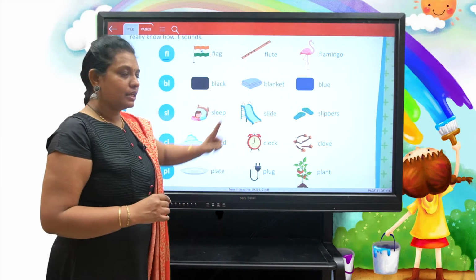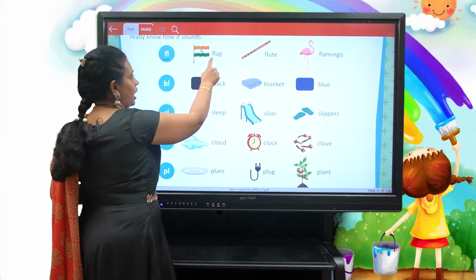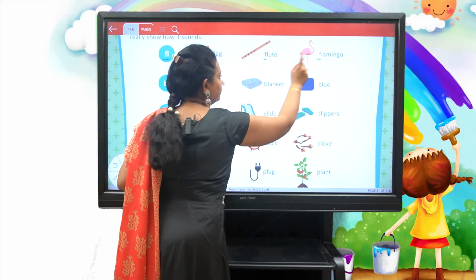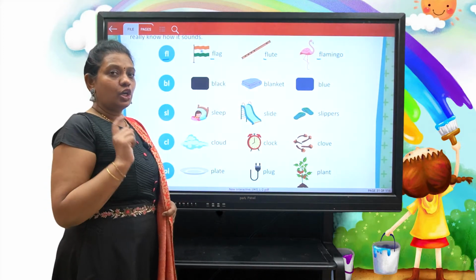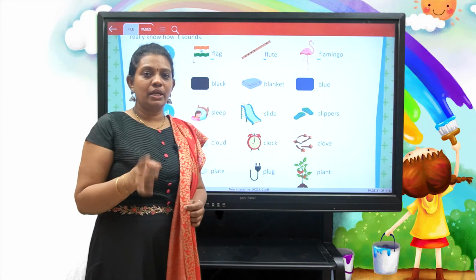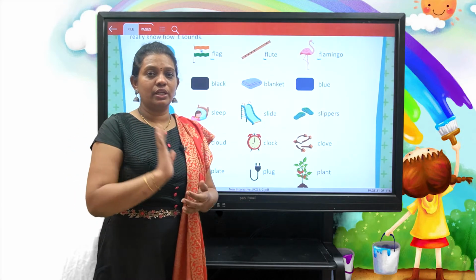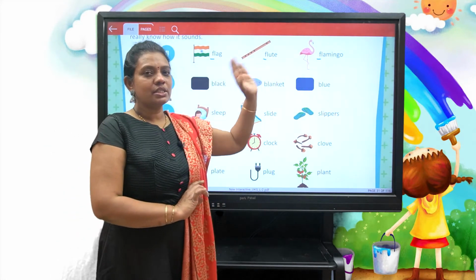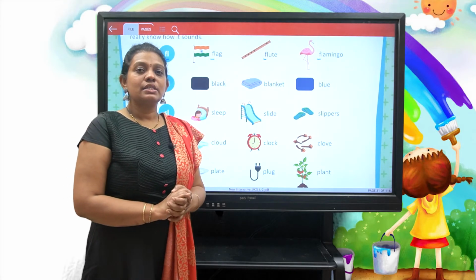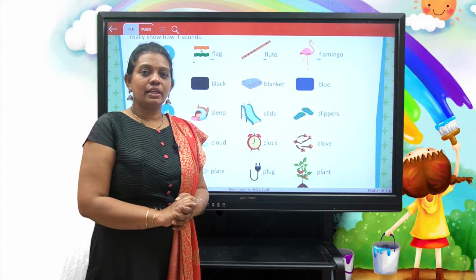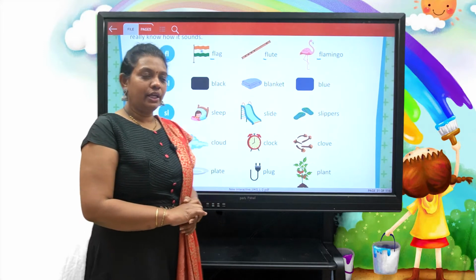In all these three words, we have fl at the beginning of the word, and the consonant f and the consonant l together make a new sound, that is fl.